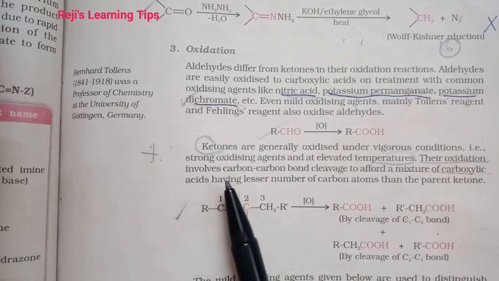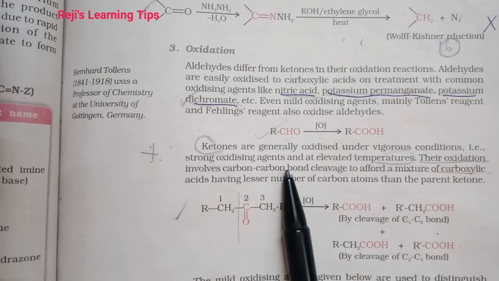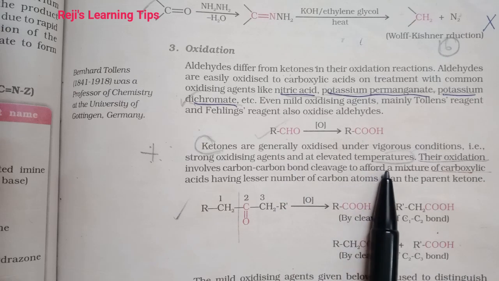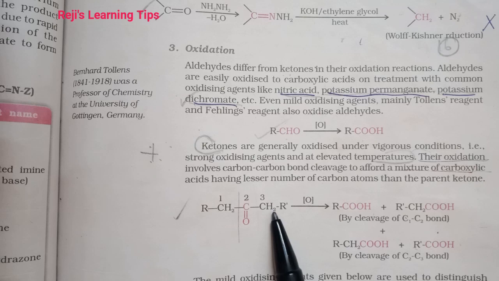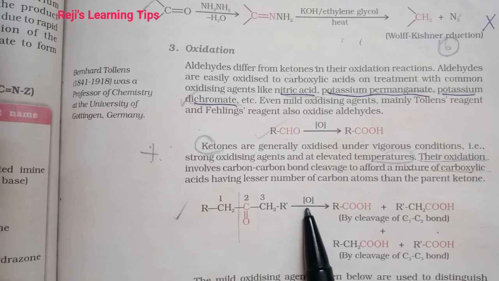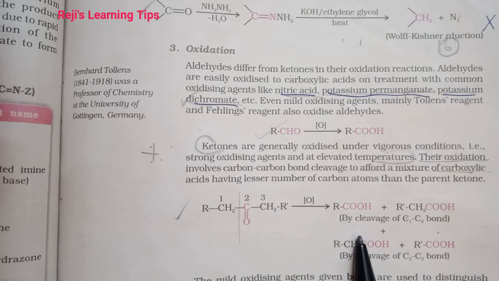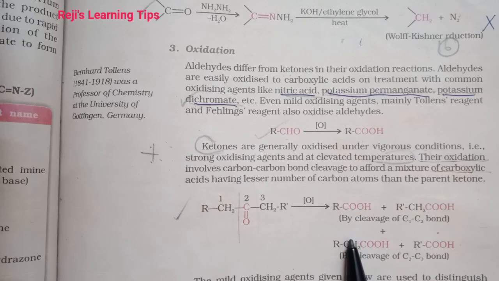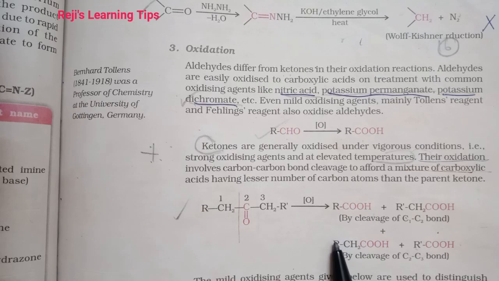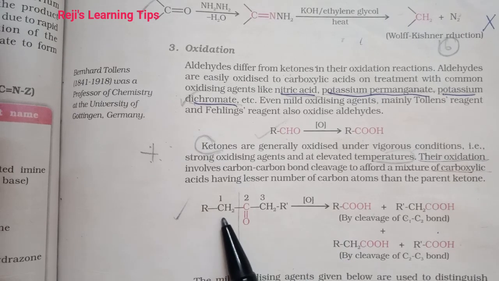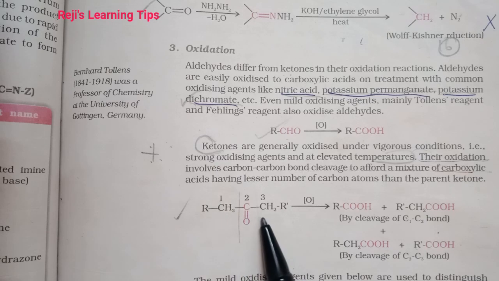Here we use only strong oxidizing agents and elevated temperature. Then only do ketones undergo oxidation. Then we will get a mixture of carboxylic acids having a lesser number of carbon atoms than the parent ketone. Okay? Ketone undergoes oxidation under vigorous conditions like stronger oxidizing agent and elevated temperature.